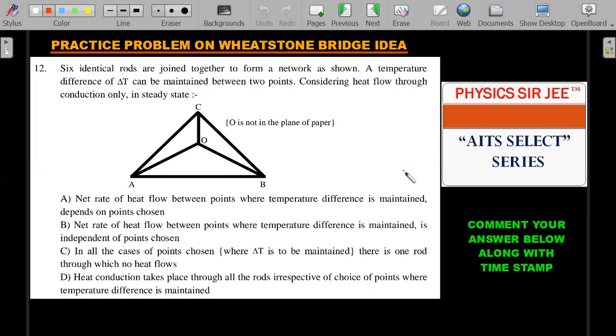Let's move forward. I have made a better question. This is related to the Wheatstone bridge idea that we are pretty much used to in the current electricity chapter. So I've tried to apply it to heat conducting situations, but this is more of a theoretical type. Instead of giving you numbers so you can easily solve the problem, I've tried to ask something more theoretical and intuitive, and one or more than one may be correct in this. So please do comment your answer along with the timestamp. Okay, so let's move forward.